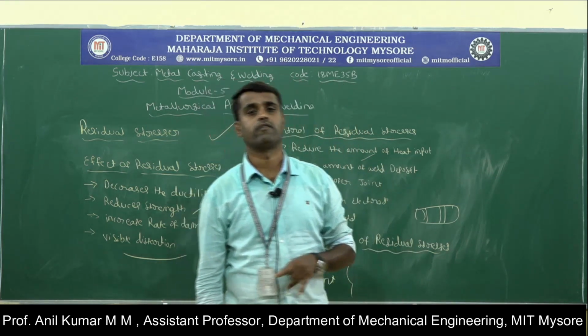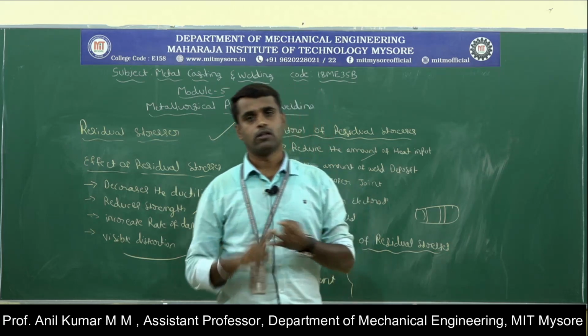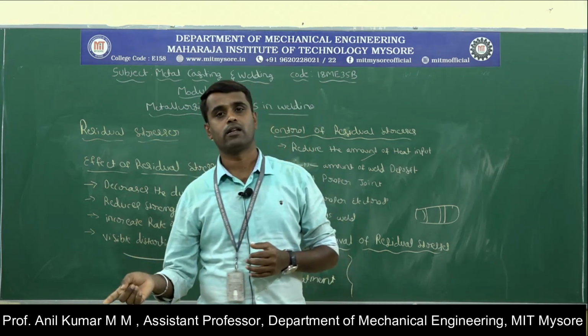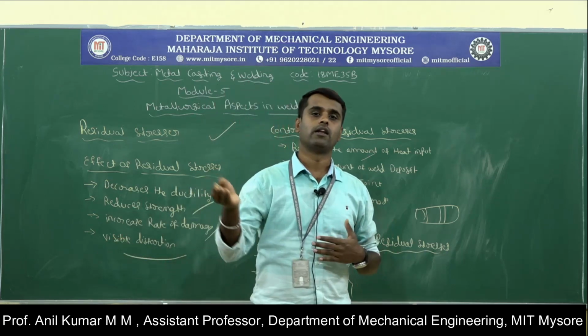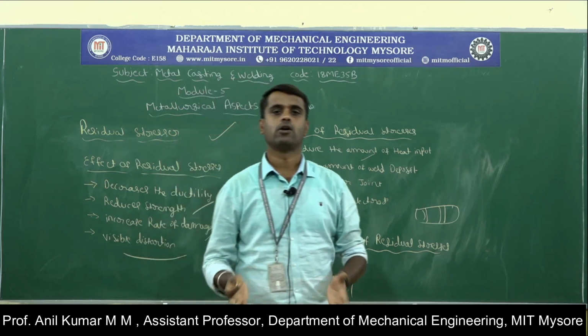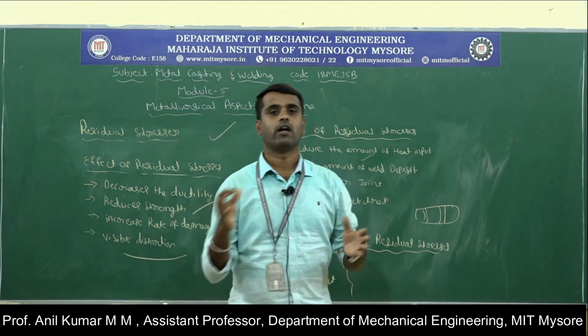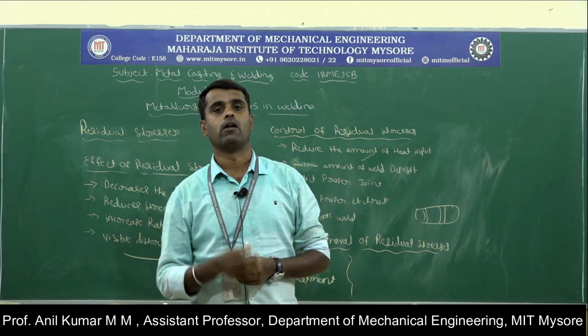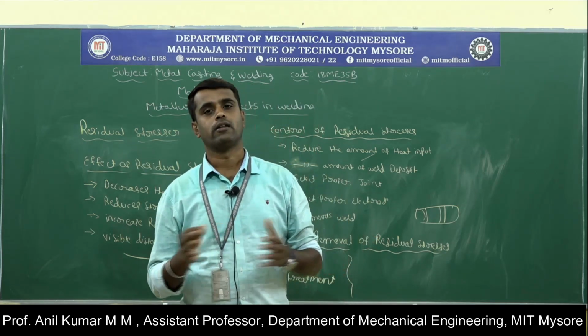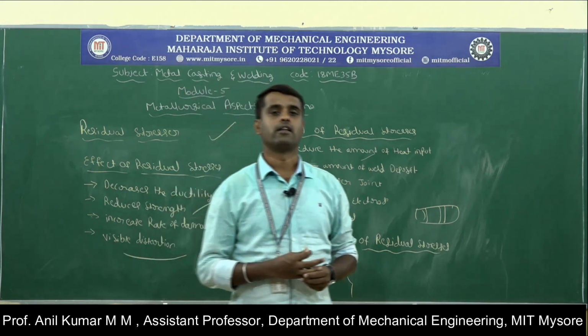Okay, and next, the factors affecting the heat affected zone. There are three factors that affect the heat affected zone. One is heat input, then thermal diffusivity, and then the welding speed. If the heat input increases, the heat affected zone will increase. Then thermal diffusivity. If the thermal diffusivity is very high, the cooling rate will be very high, so the heat affected zone is relatively small. If the thermal diffusivity is very low, the cooling rate will be very low, and then the heat affected zone will increase.